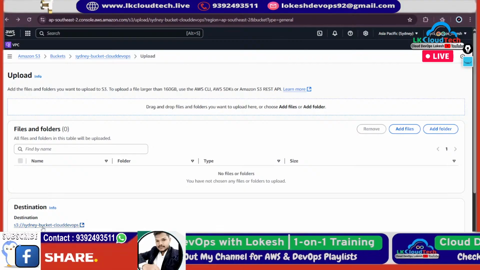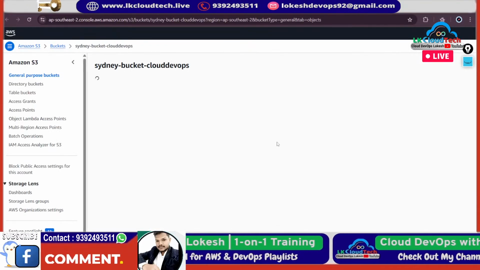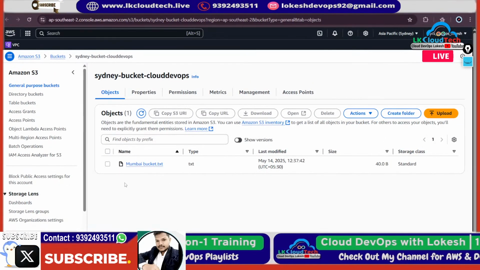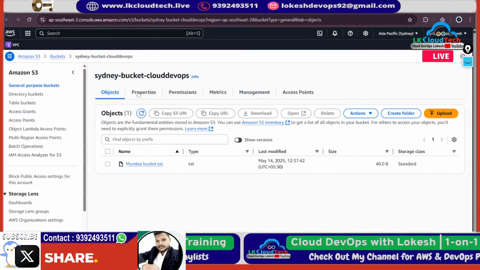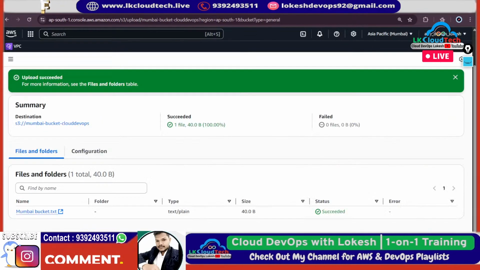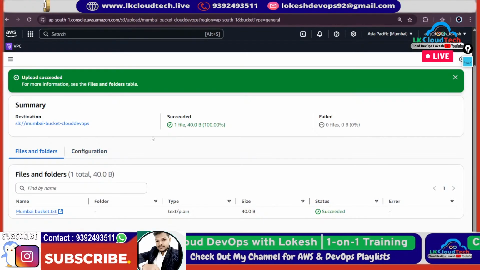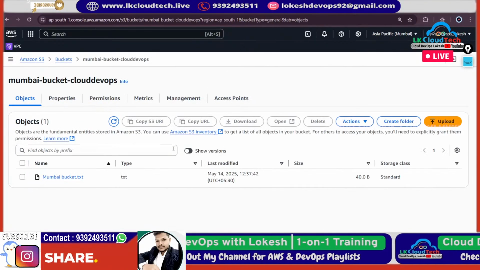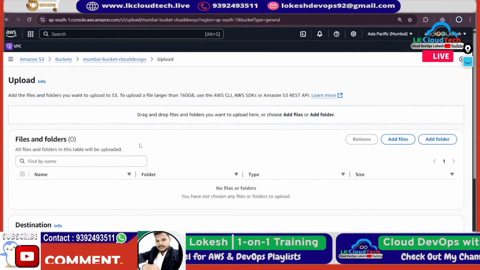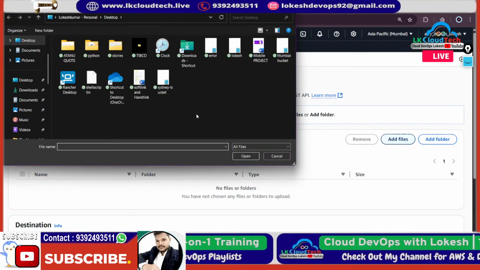Okay, this is the Sydney bucket. You see here, for example, these many steps are involved initially. I will try to upload another file directly. After setting the rules, you have only one task: you need to upload the objects. But when we are adding the object, we should enable the versioning.